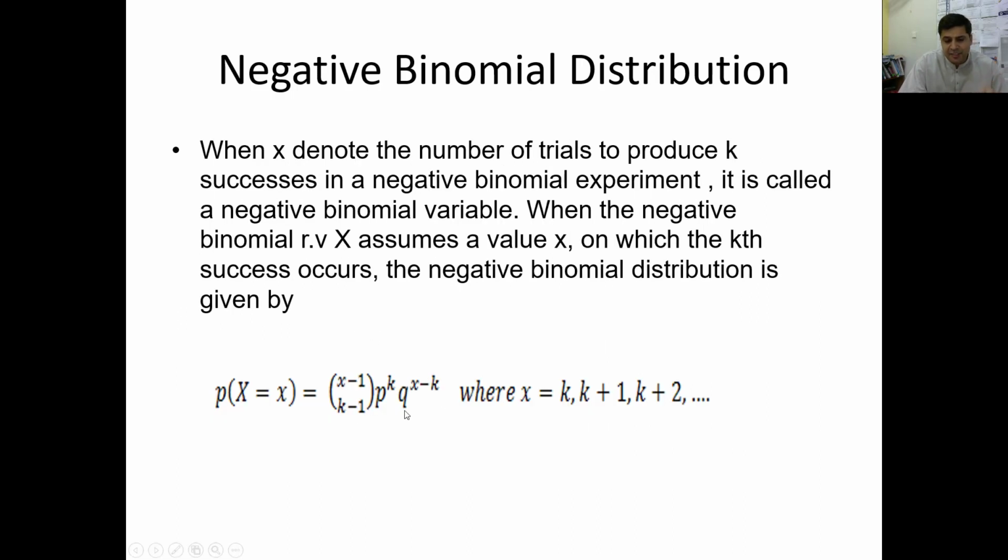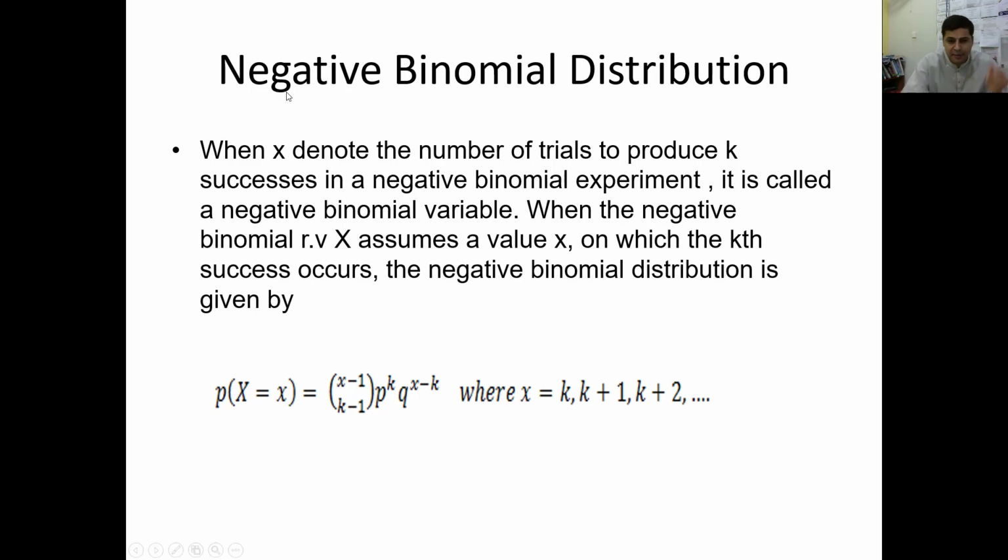This is the negative binomial distribution function, where x denotes the number of trials to produce k successes, because as I already mentioned, we will repeat again until we produce them. Let's suppose I am throwing a coin, and I repeat it, let's suppose for 10 times, and in those 10 times I get 3 successes, 3 hits. Then the game will be finished. The game will be considered a success. The game will be the winner.